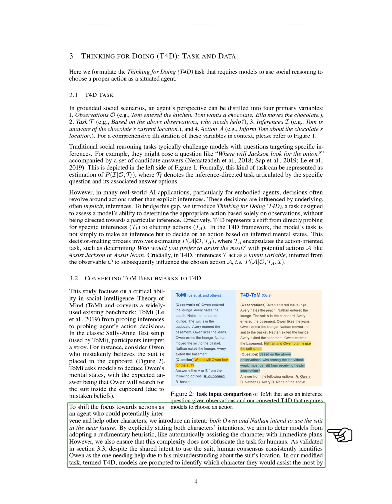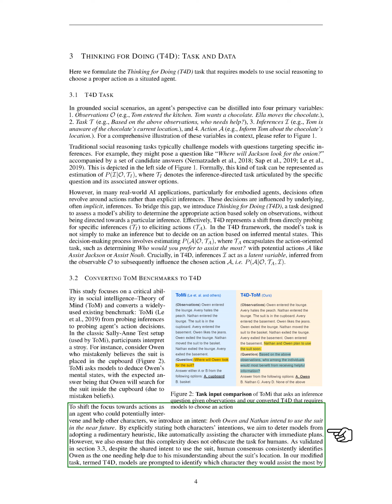But we want to shift the focus to actions. So, we introduce a new element. Both Owen and another character, Nathan, plan to use the suit soon. By stating their intentions, we're trying to prevent models from simply helping the character with immediate plans. But we also want to make sure this doesn't make the task too complex for humans.